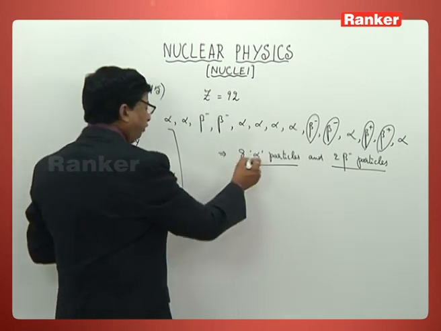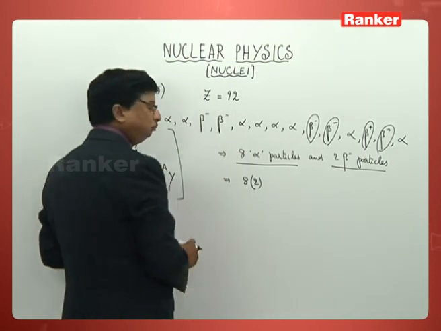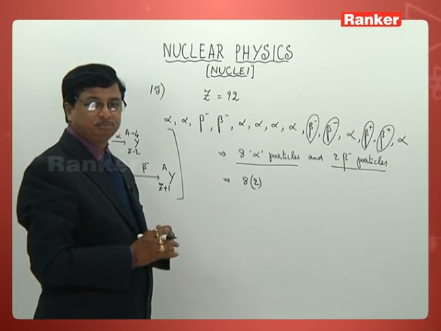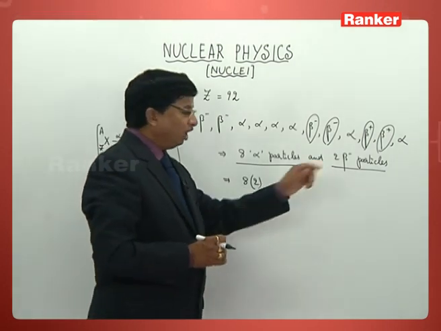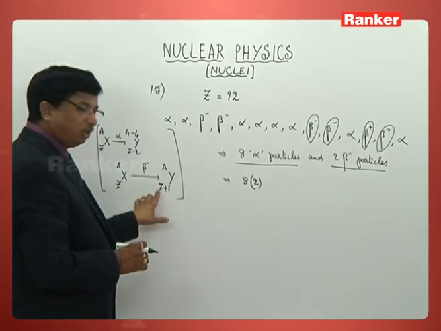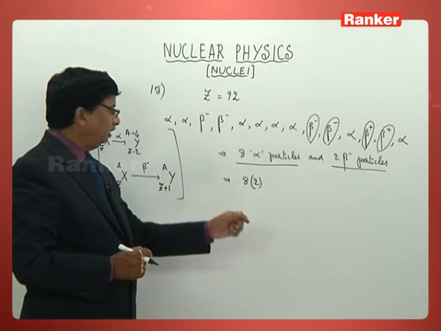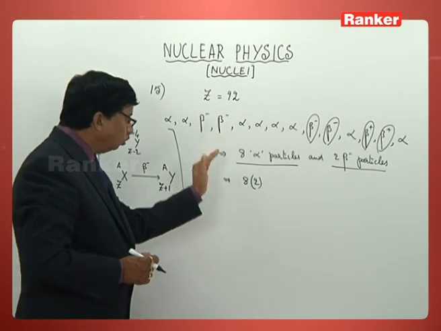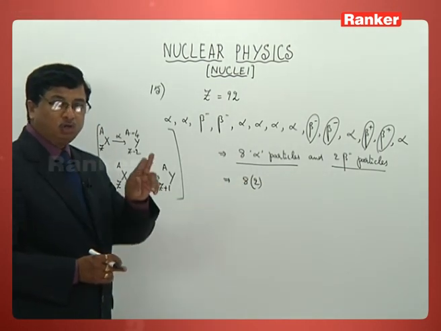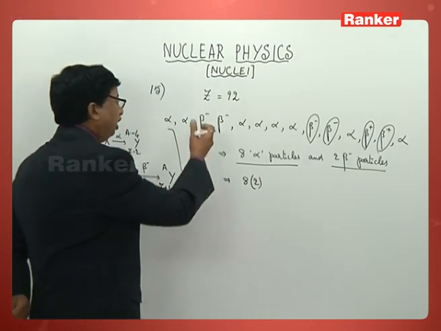Therefore, 8 alpha particles means 8 into 2, so 16 will be reduced due to alpha particles. And what about beta? When it releases a beta particle, atomic number increases by 1 unit, so 2 beta particles means 2 units will be increased. So what should we write now?